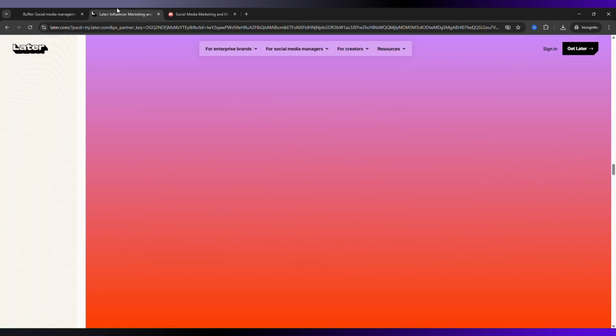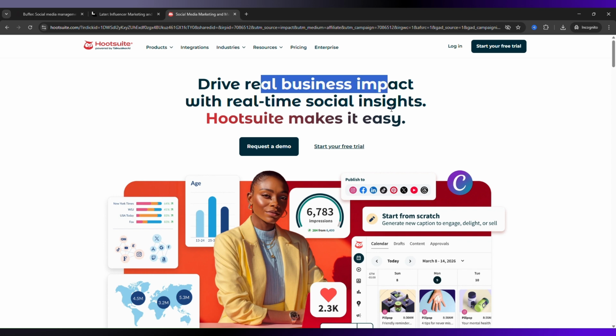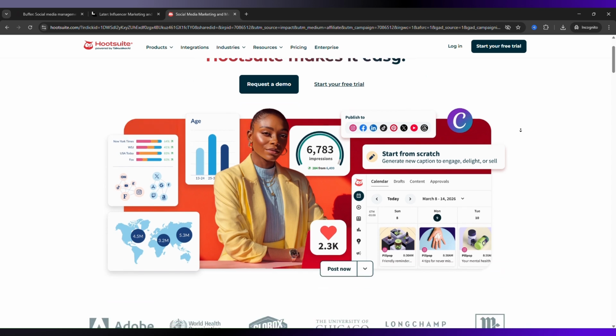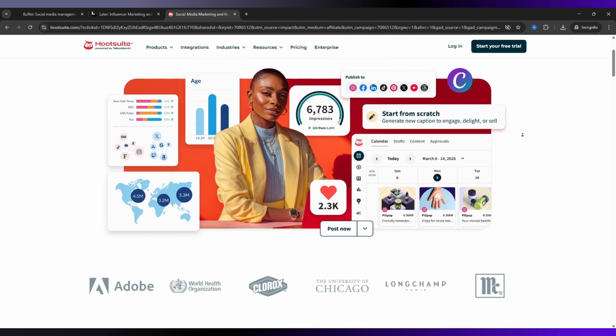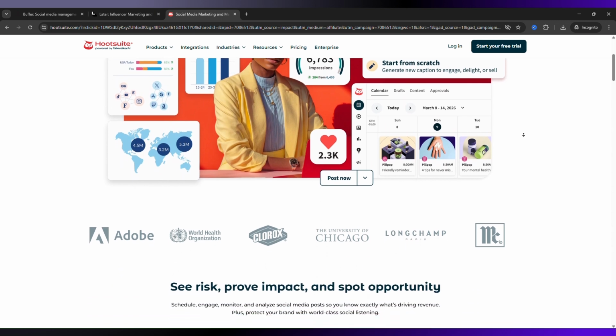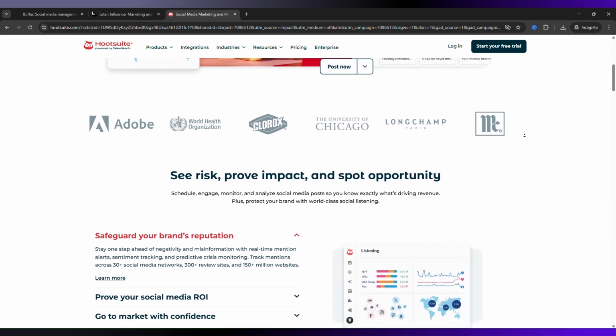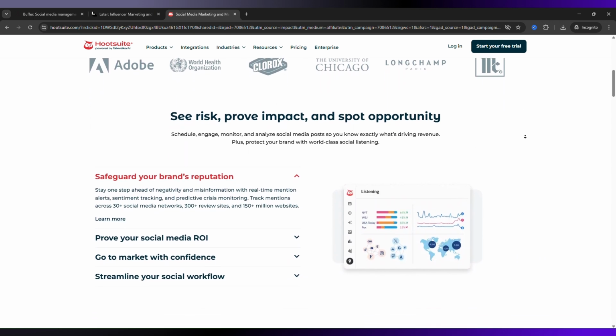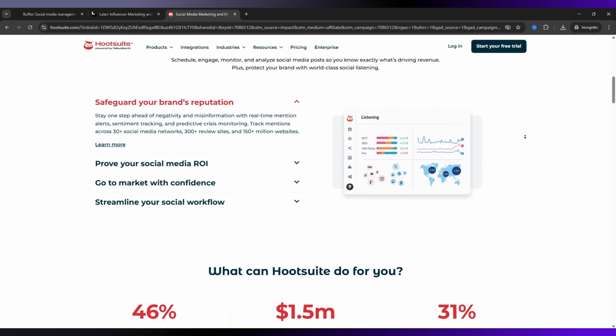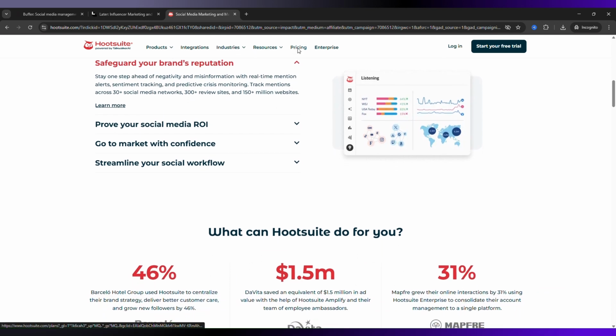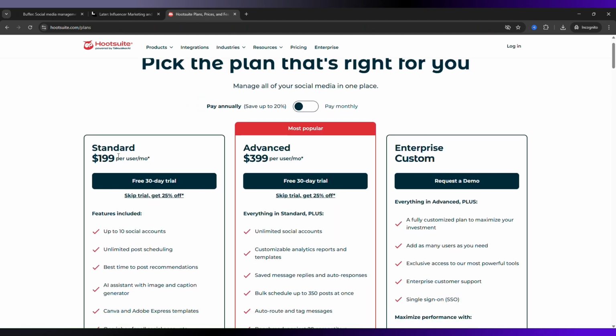Hootsuite is the most powerful and feature-rich platform, designed for businesses and large teams. It includes advanced analytics, social listening, team collaboration tools, and integrations with many other apps. It's ideal for managing complex campaigns across multiple accounts. But it comes with a higher price and a steeper learning curve, which can feel overwhelming for beginners.